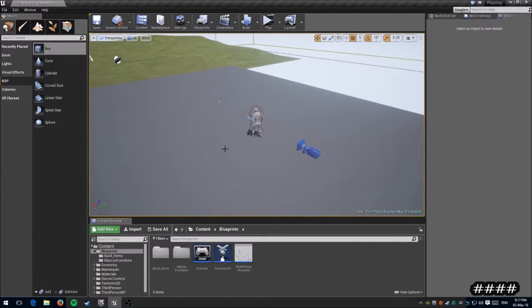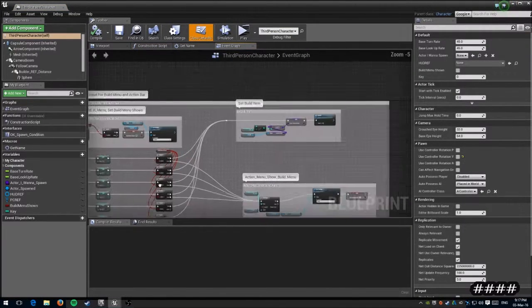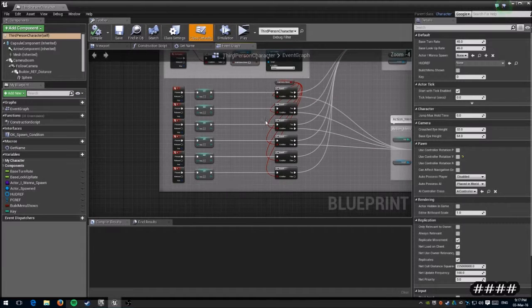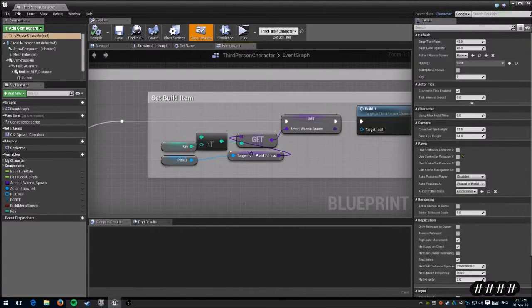You eventually will have to add a HUD element, but I haven't got that in there yet. This no longer does anything other than if you press 6 it sets that key to 6. Again, this will get changed, and then that finds 6 in the build it class that I've just set.